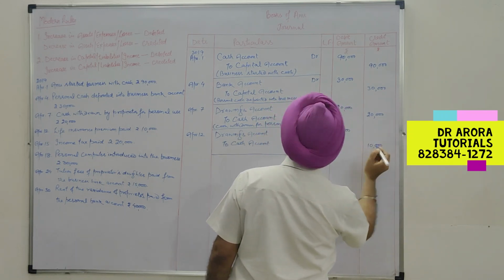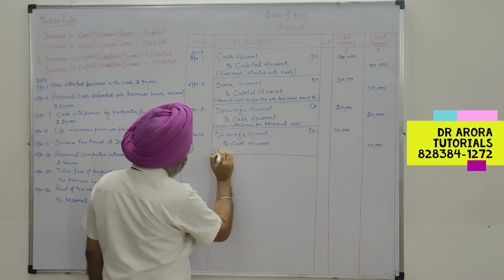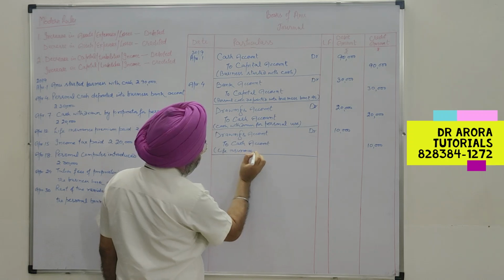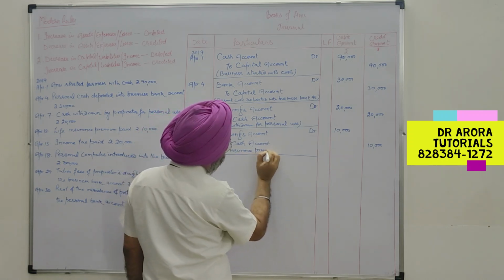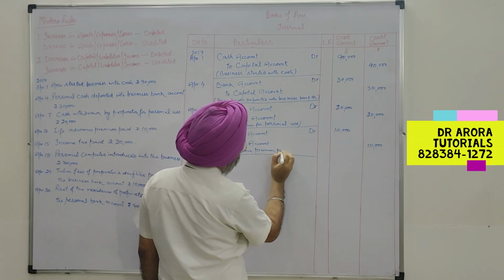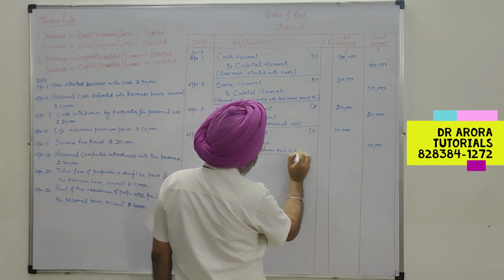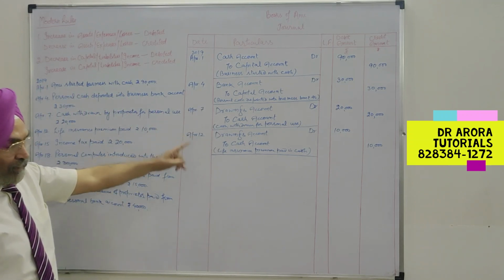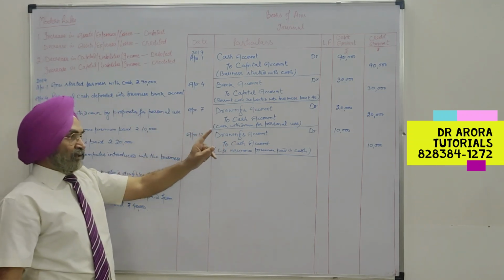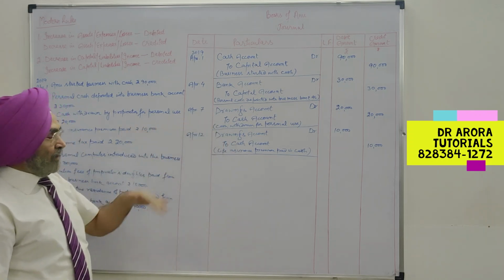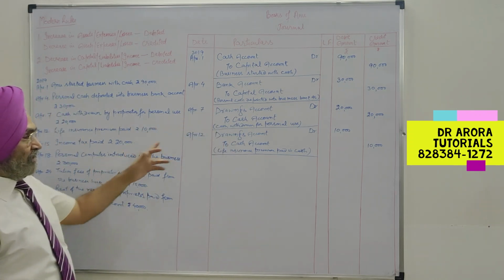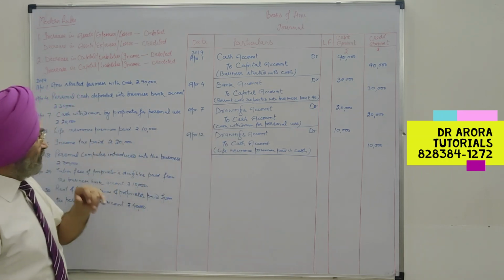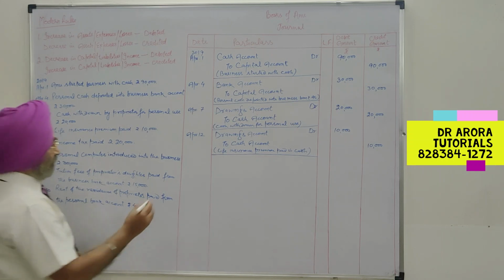10,000 rupees. So it is life insurance premium paid. Life insurance premium paid. Paid in cash. Okay. So this is the personal expense of the proprietor paid from the business. So when personal expense of the proprietor is paid from the business, it is withdrawal of capital and there is a decrease in asset.